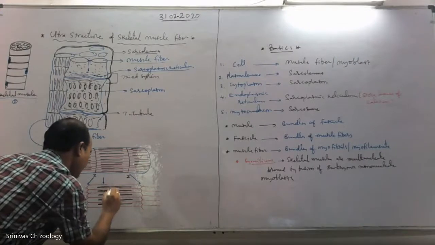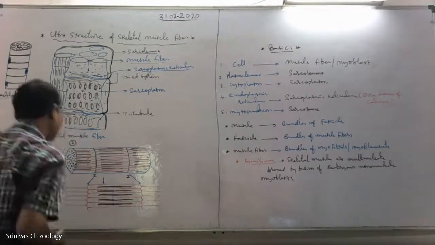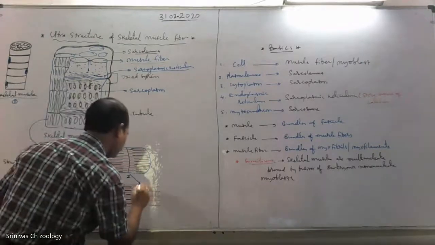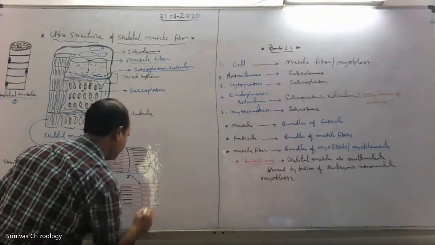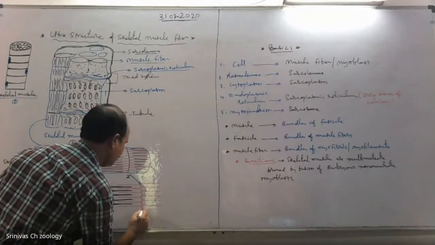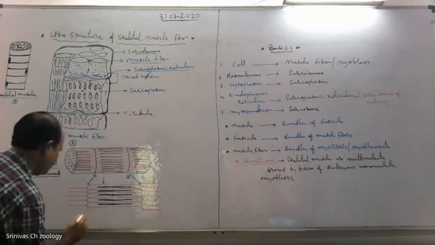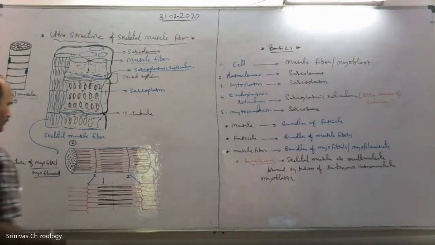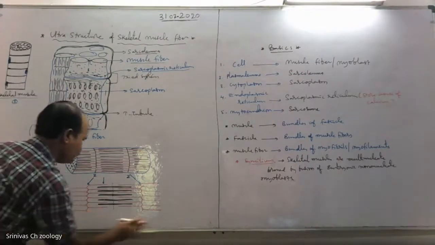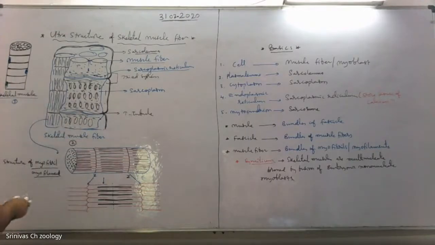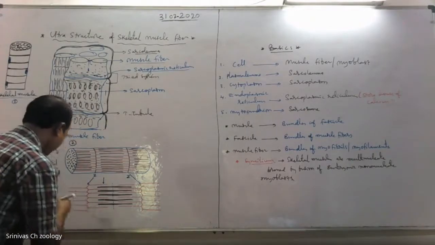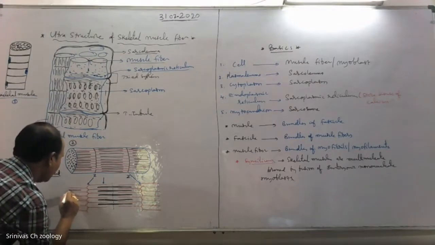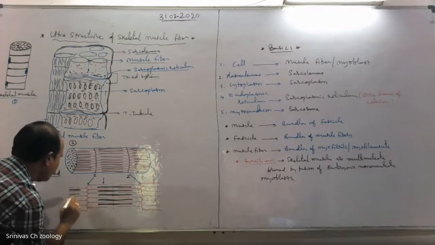In the middle you find the M line. These were the Z lines. There is also the A band, showing the myosin protein.